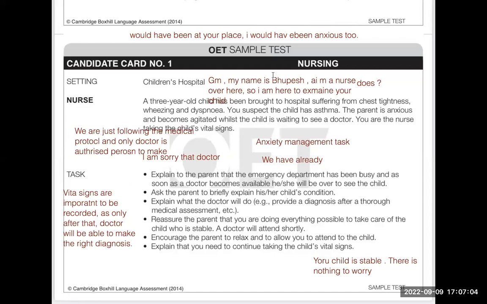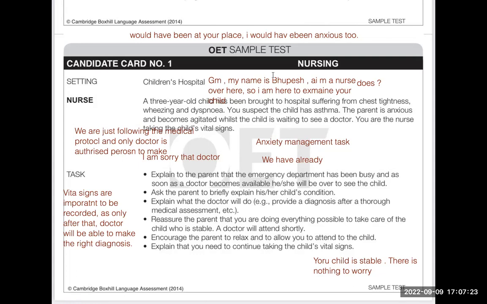Well, first of all, I'm really sorry to say, but it is not right to diagnose your child. Doctor is the only authorized person who is allowed to make the diagnosis, and that too after a thorough medical assessment. So please do not diagnose your child. All right, I understand, nurse, but I'm really worried. He's having problems. He's unable to breathe even.